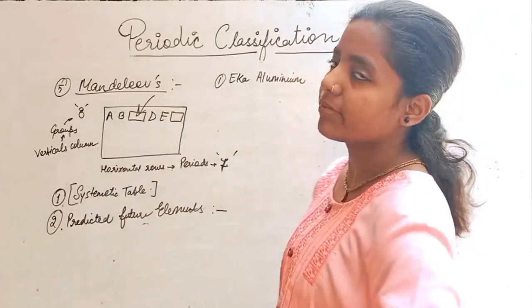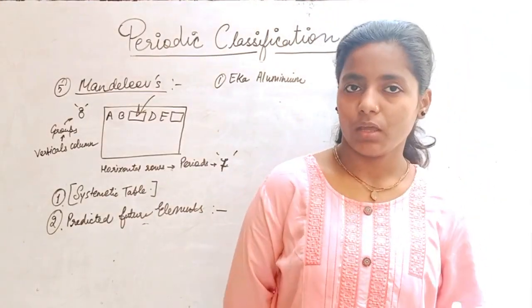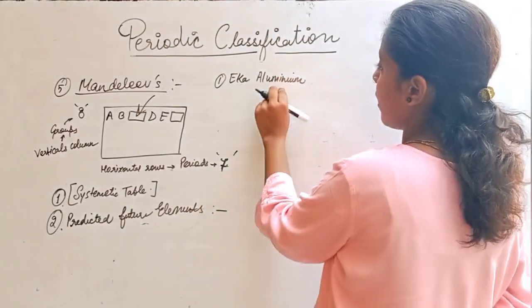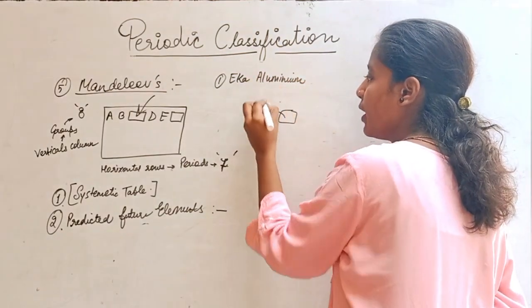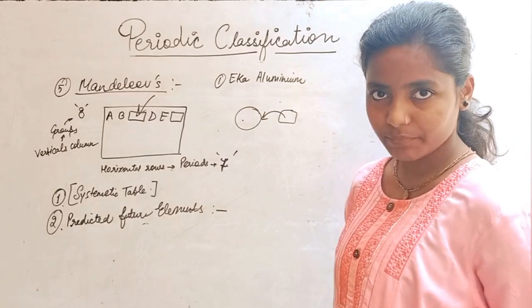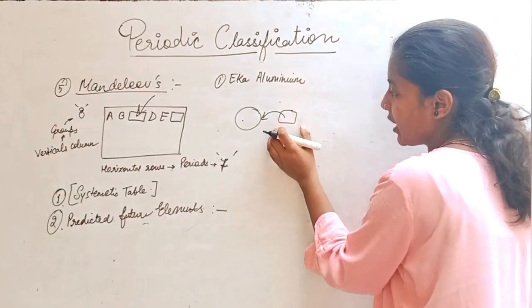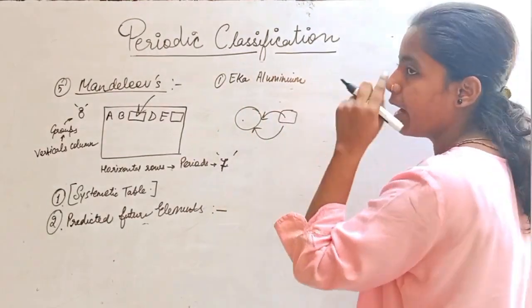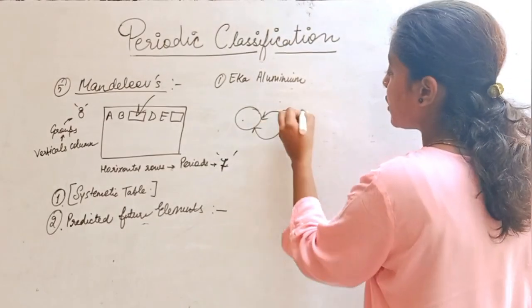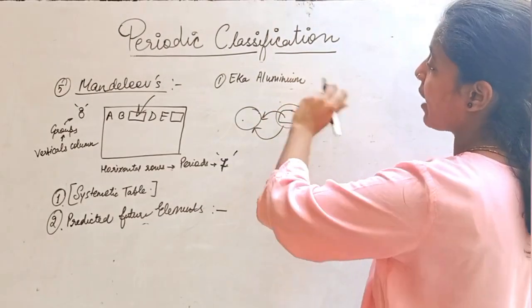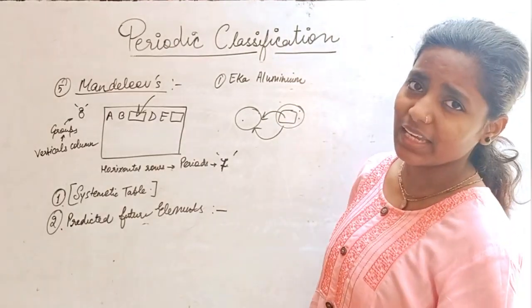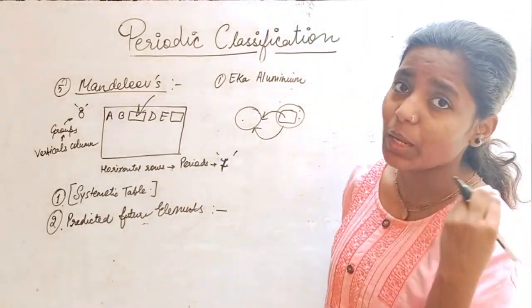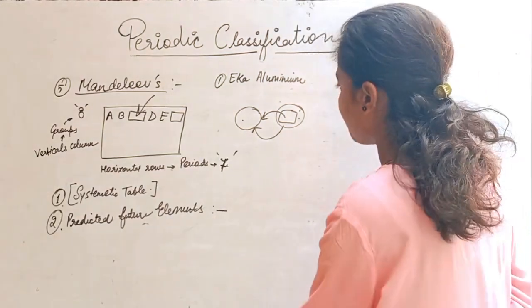Now Eka is a Sanskrit word which means one. It means the element which is going to come right after aluminium, having these particular properties. The element he predicted would come after aluminium, and that particular element would be identified as Eka aluminium, and its atomic mass, density, and every physical property he already predicted.